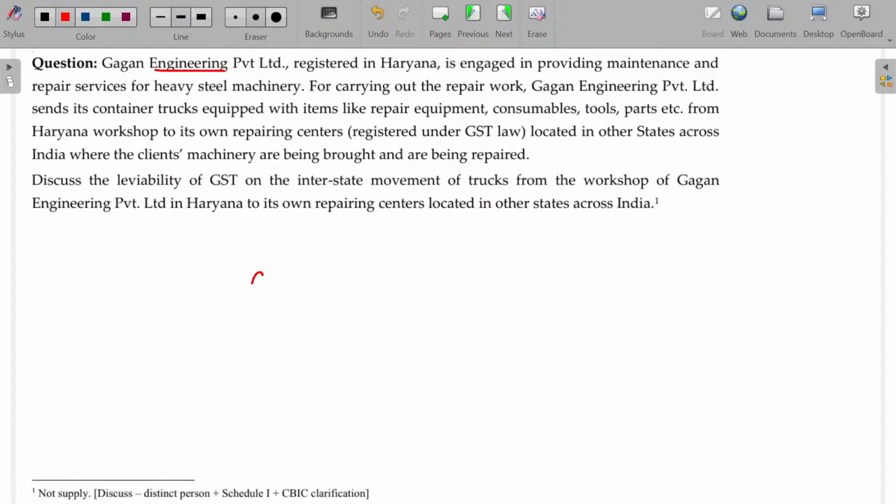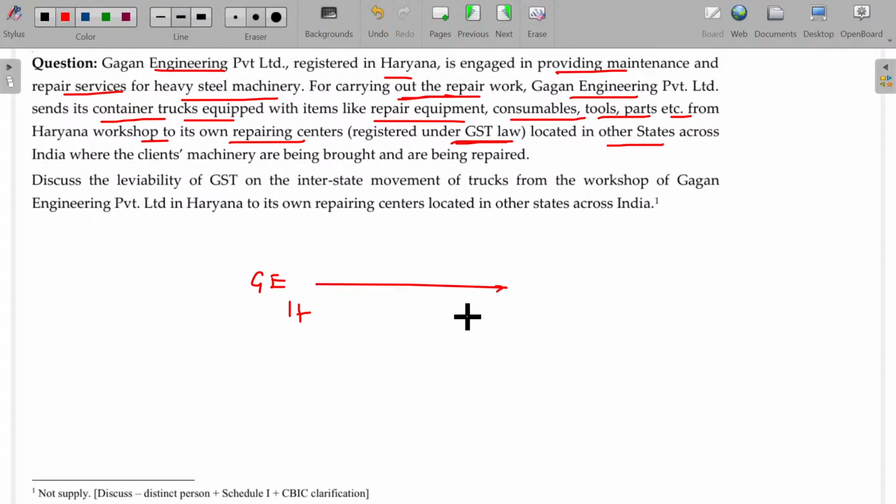Now, Gagan Engineering Private Limited, registered in Haryana, is engaged in providing maintenance and repair services for heavy steel machinery. For carrying out the repair work, Gagan Engineering Private Limited sends its container trucks equipped with items like repair equipment, consumables, tools, parts, etc. from its Haryana workshop to its own repairing center registered under GST law located in another state. So what are they sending? Equipment sent from one location to another location for the repair. They are not actually supplying the equipment. The equipment will go and repair will be carried out with the help of the equipment, and the equipment will be returned.